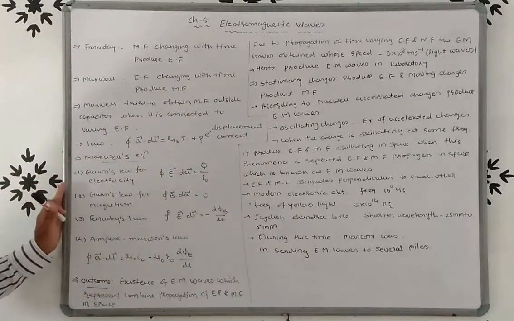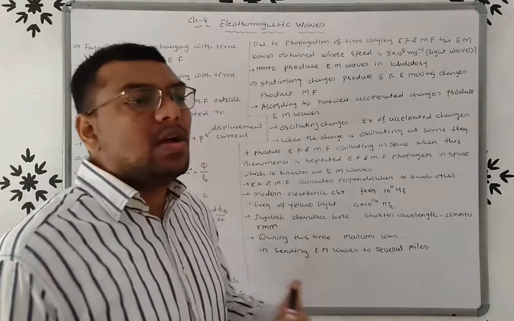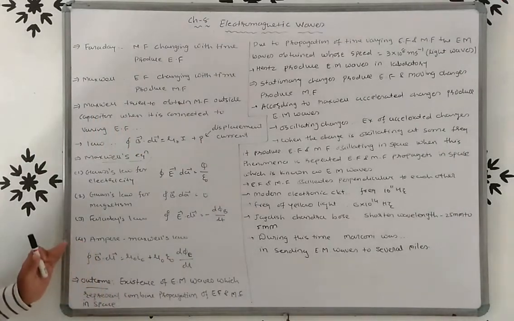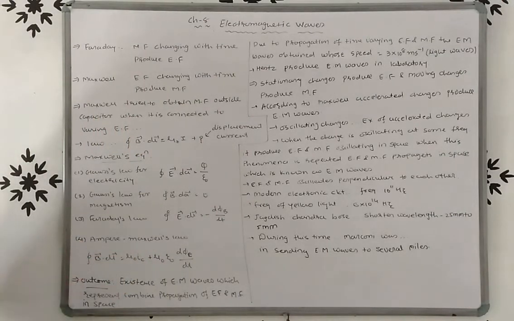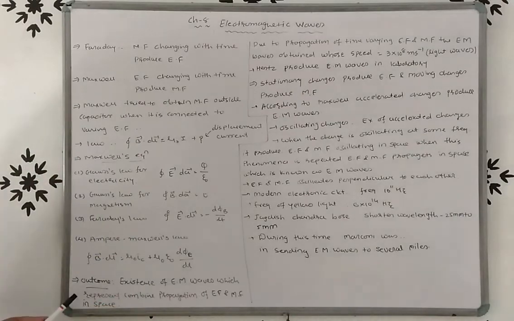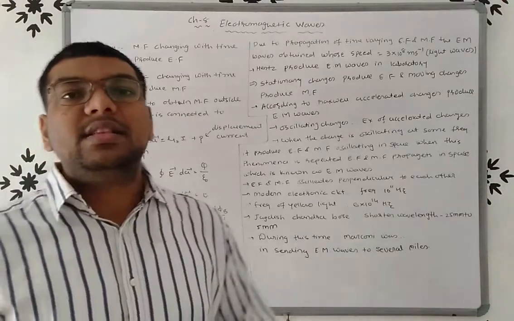So these are the Maxwell's equations. Now what is the outcome of the Ampere-Maxwell's law? The outcome is the existence of electromagnetic waves, which represent the combined propagation of electric field and magnetic field in space.